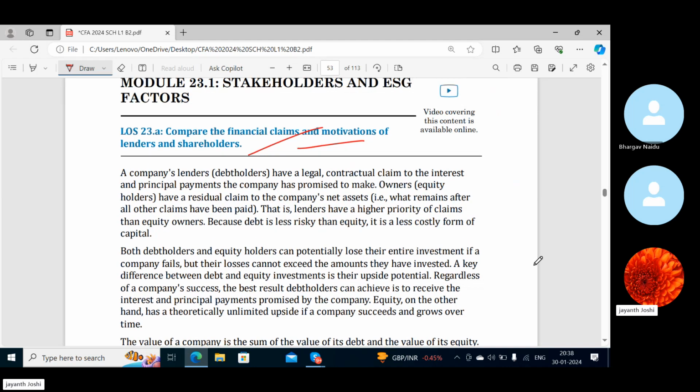A company's lenders, the debt holders, have a legal contractual claim to the interest and principal payments of the company. Of course, the bond holders and the banks want principal and interest payment. Equity holders want the share of profit, or the profit belongs to them. That means after settling all the claims, whatever is left over belongs to them.